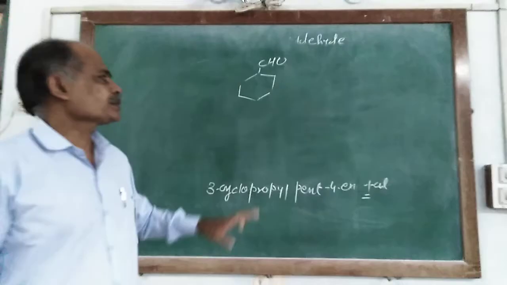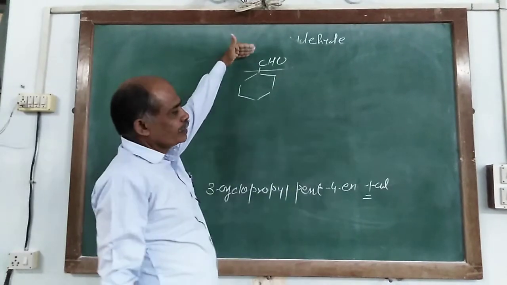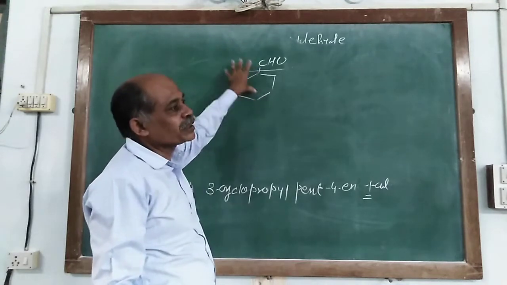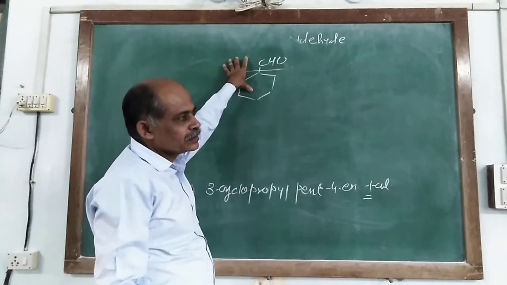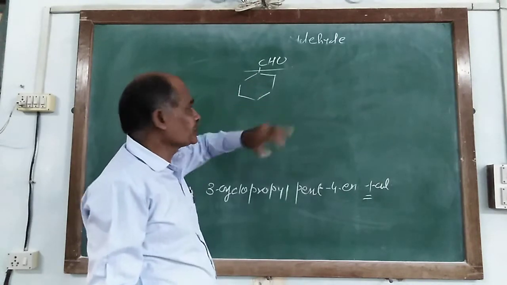So it is not written as cyclohexyl methanol, but here the rules are changed.